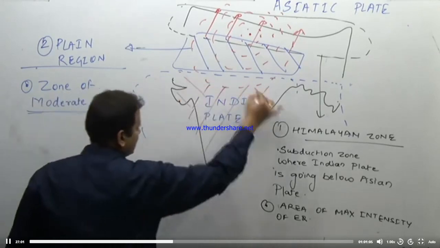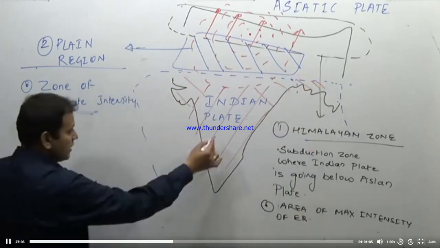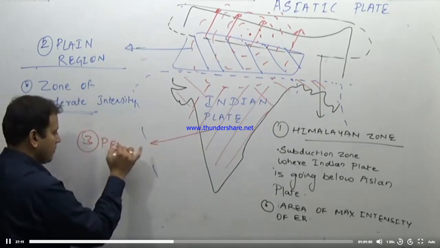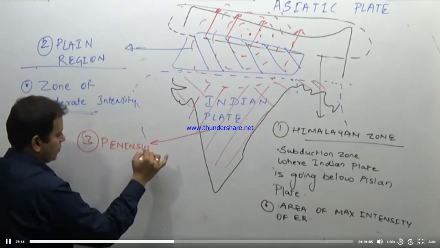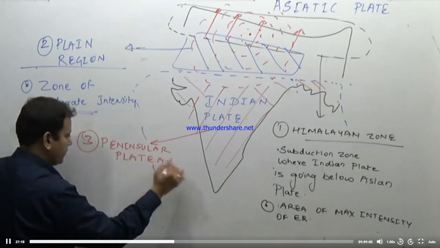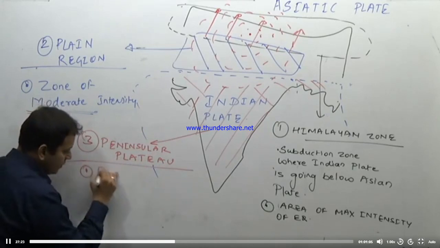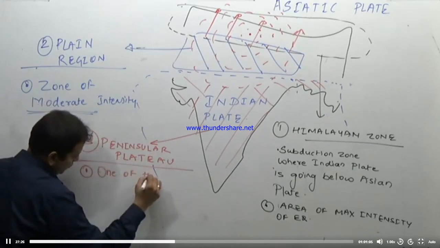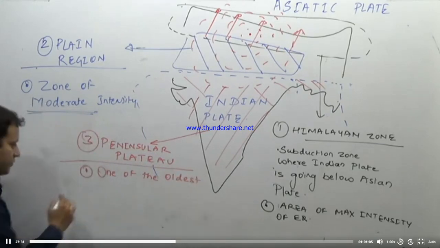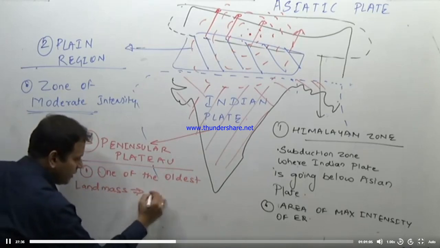including the Shillong plateau and the Meghalaya plateau, that is the peninsular plateau region. Now you remember that the peninsular plateau is one of the oldest blocks of land, and therefore it is one of the stable landmasses.